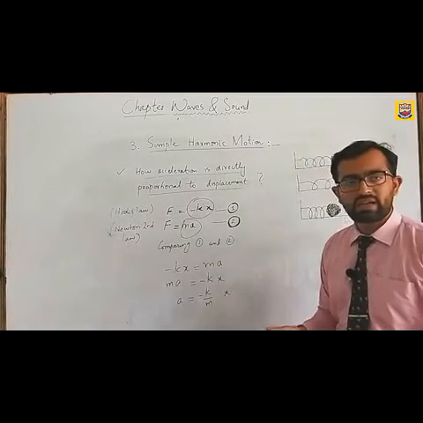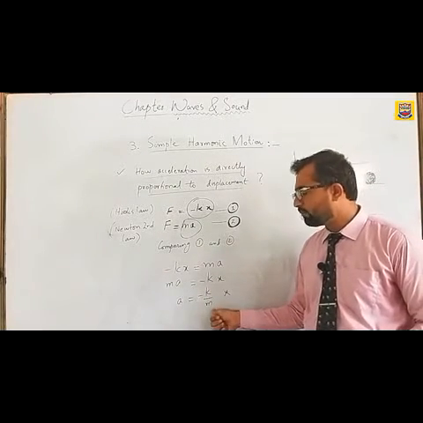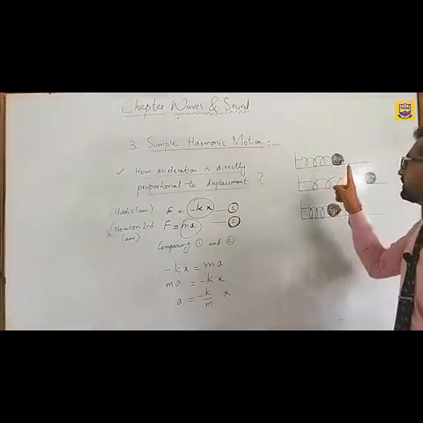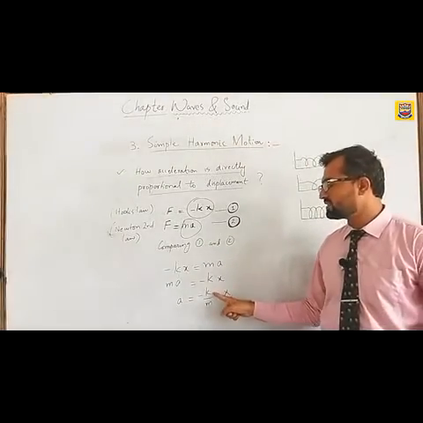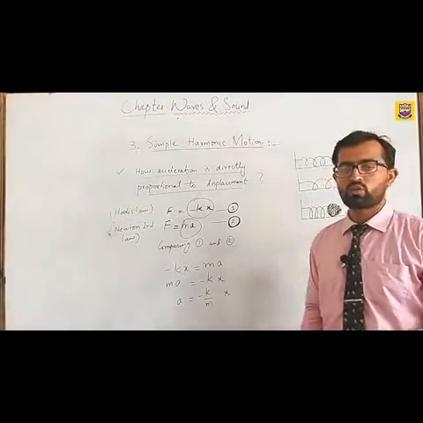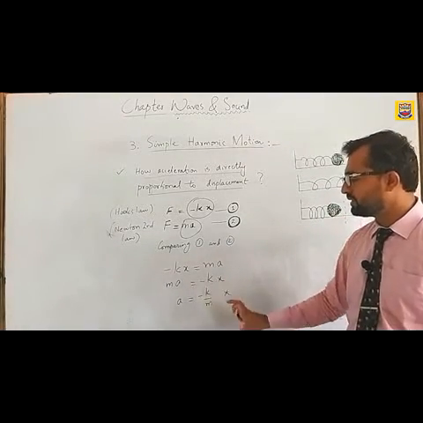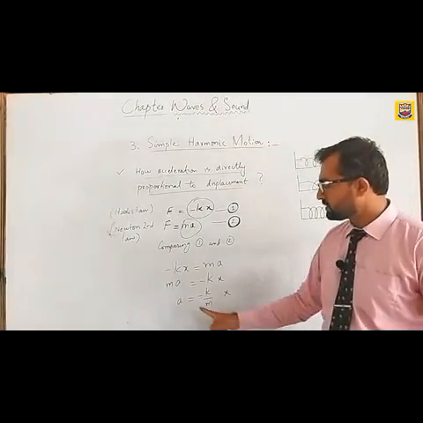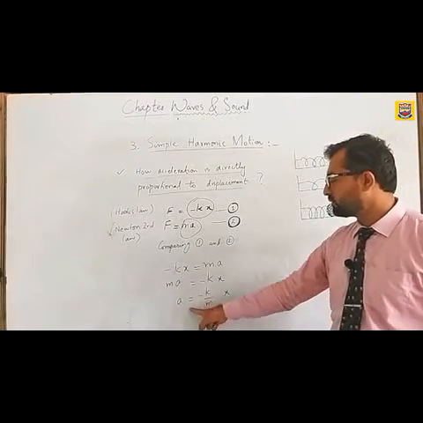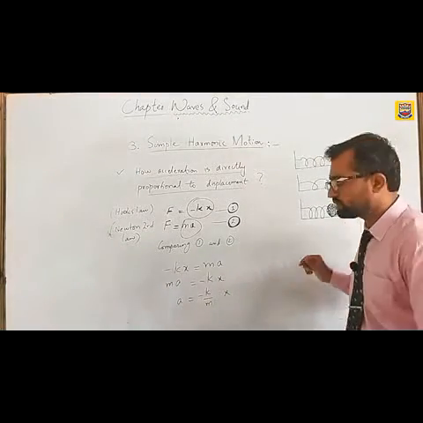Now, as you know that this k and this m both are constant. This m is basically the mass of the object, and this k is the spring constant. So basically these two are constant, so we will just neglect this one and we will just neglect the equal to sign as well, and instead of these two we will place the proportional sign.